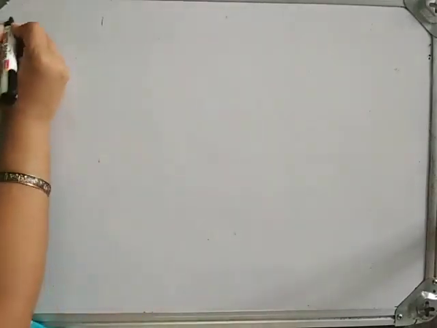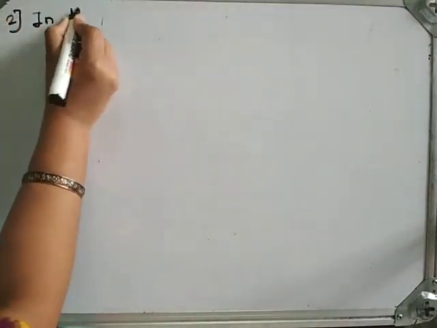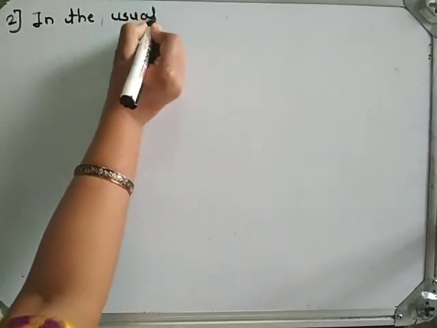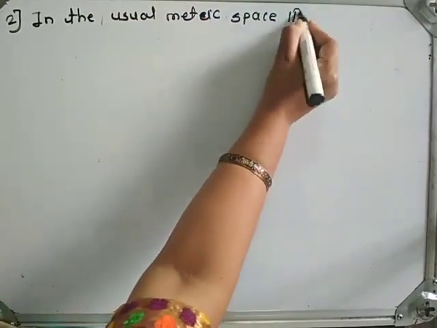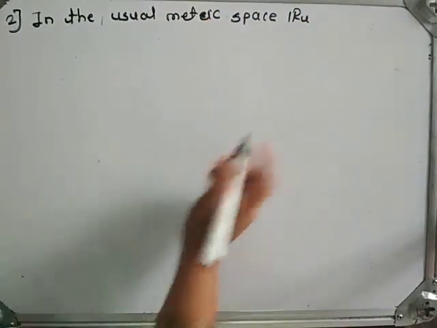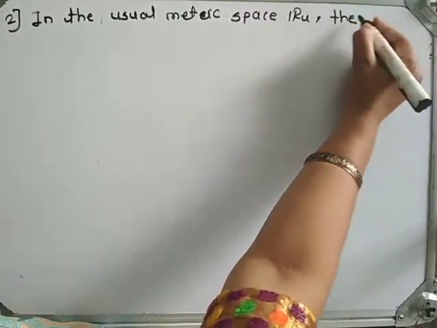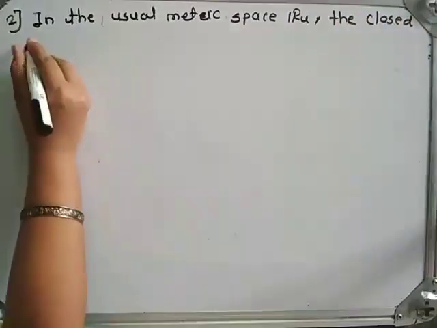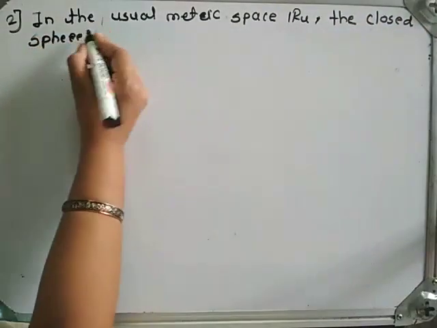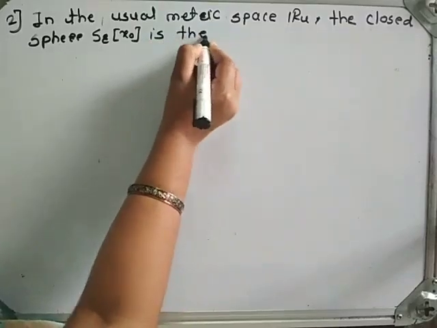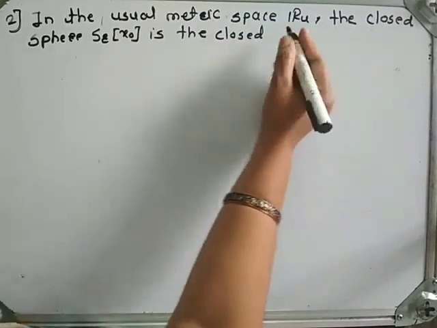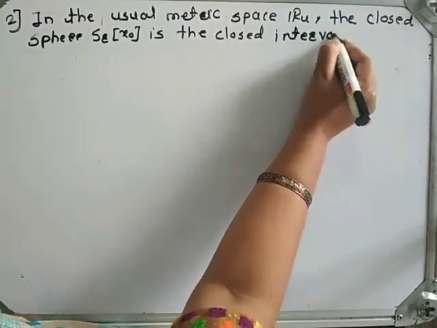Let us see example number 2. In the usual metric space R_u, the closed sphere S_r(x0) is the closed interval x0 minus r comma x0 plus r.